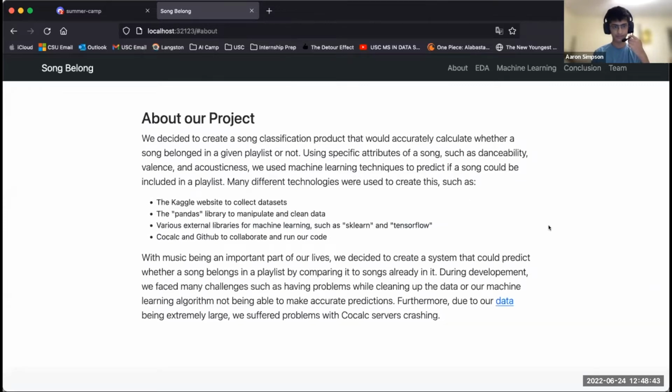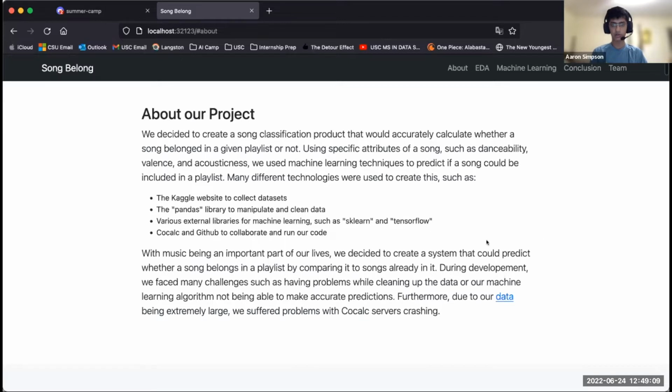And we used Kaggle to collect the data sets. We used the pandas library to clean up the data sets and make them workable. Then we used various machine learning models to look for patterns in the data and to find correlations that would allow us to find the songs that belong in a playlist and which ones don't. And we used CoCalc and GitHub to collaborate and run our code on. We decided to do this project because music is such an important part of our lives, it's very enjoyable and it might be very helpful.